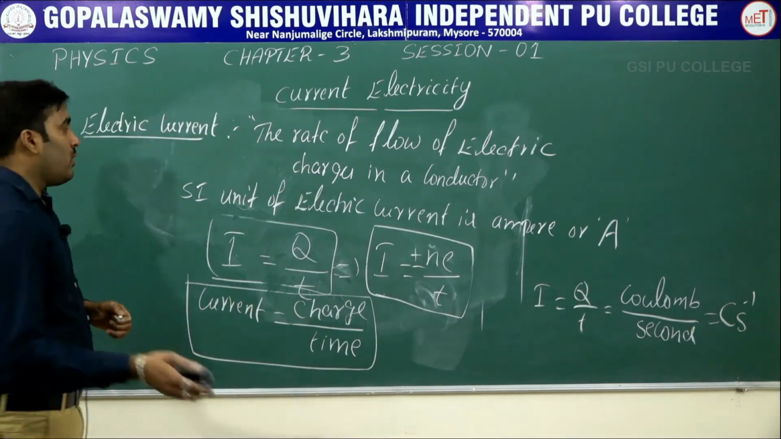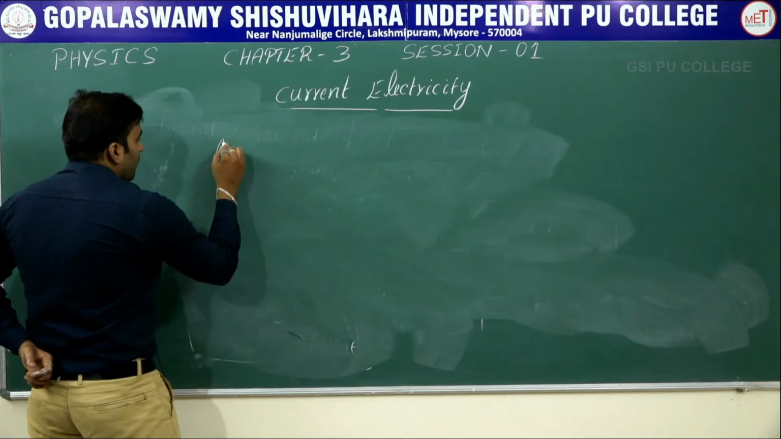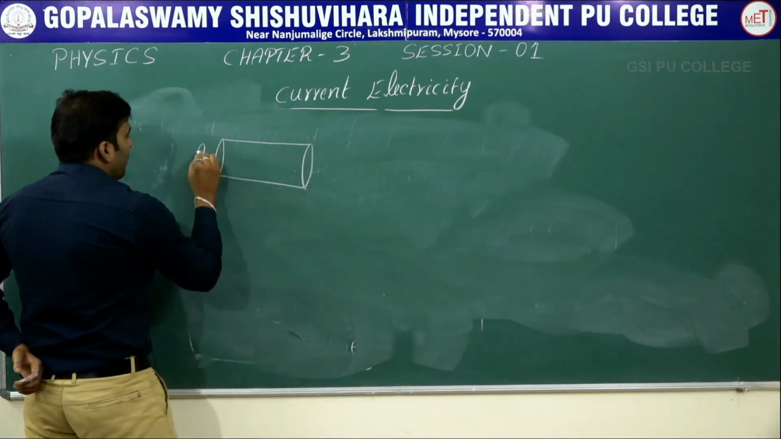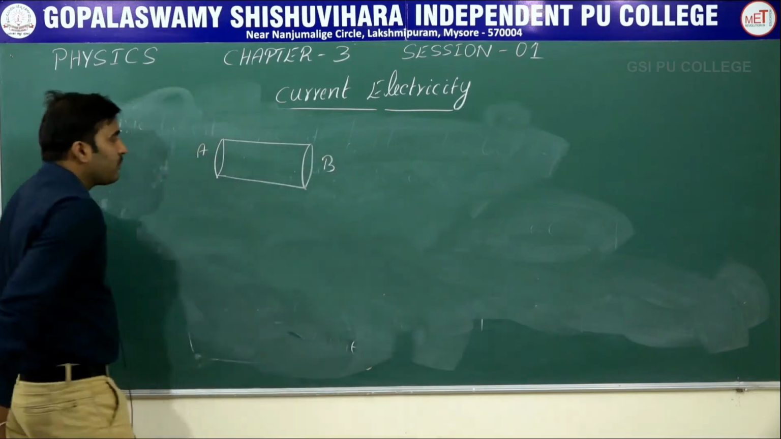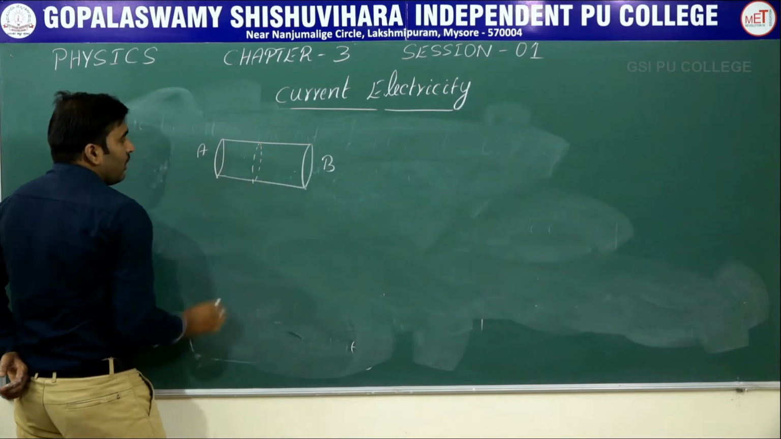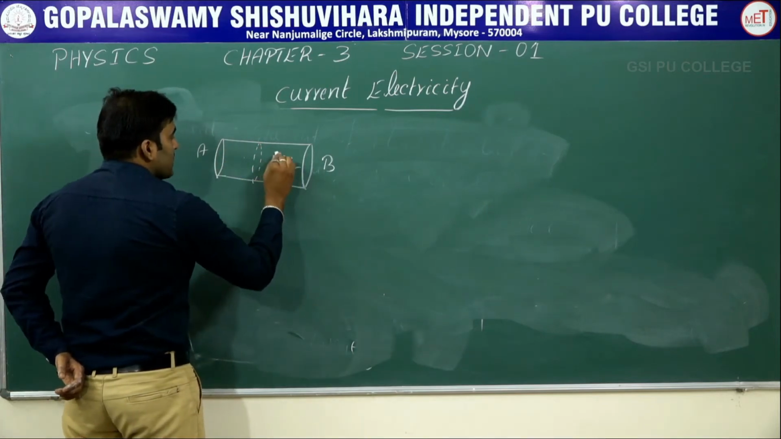Now let me go to the next concept. I told you, when we have a metallic conductor A, D, and this is the cross section of a conductor, and there are electrons in a conductor.